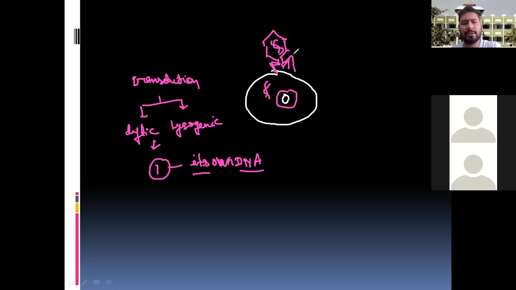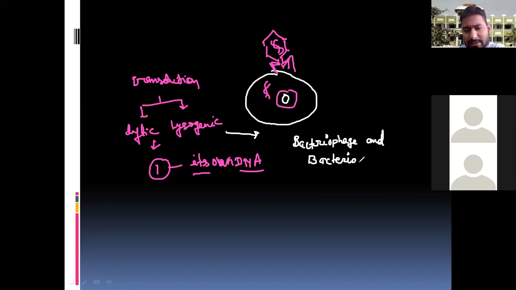In case of the lysogenic, they are going to integrate. In case of the lysogenic, the bacteriophage DNA and bacterial DNA, clear? Bacteriophage DNA and bacterial DNA together integrate. So this structure is known as the prophage.